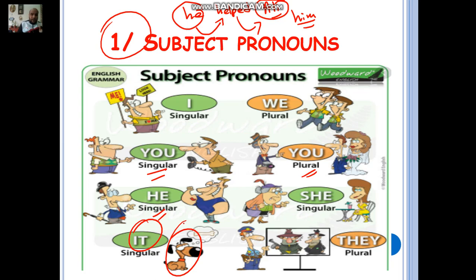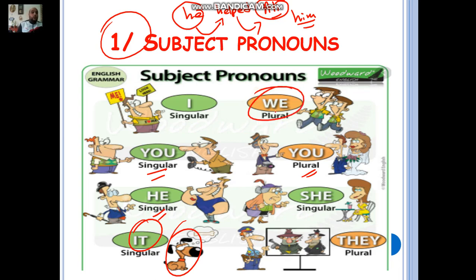And we have said, even if you are a professional in English, you're going to know that crazy people are going to be replaced by it. When you are talking about one crazy person, you're not going to use he or she, okay, because he is brainless, okay. He doesn't have a brain, or he has a brain which is not working, if you want me to explain it this way, okay. And the baby, unless it reaches 4 years old in English, okay, we're going to use it with babies too, to replace a noun talking about a baby.